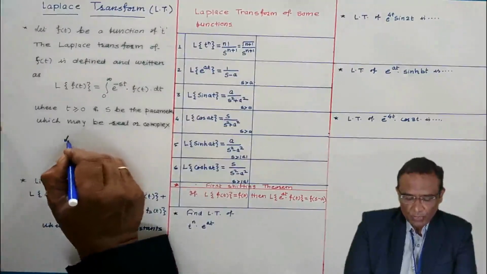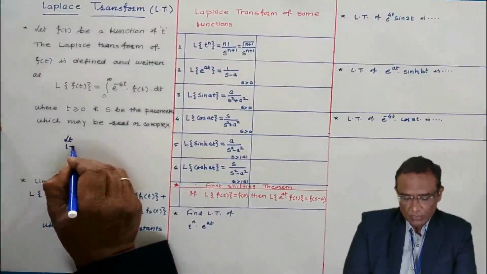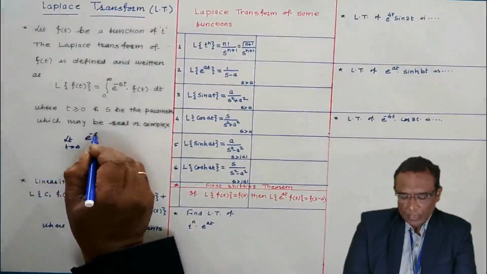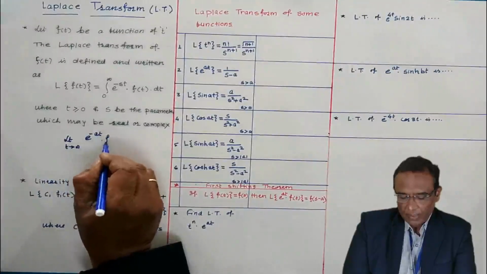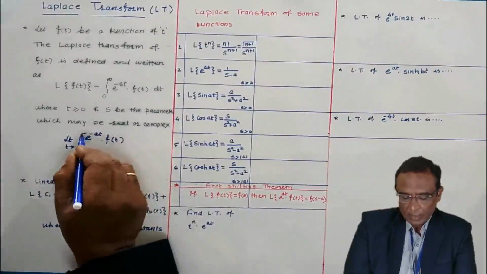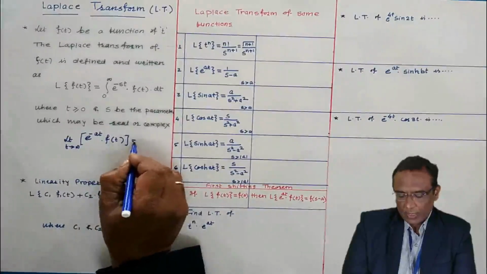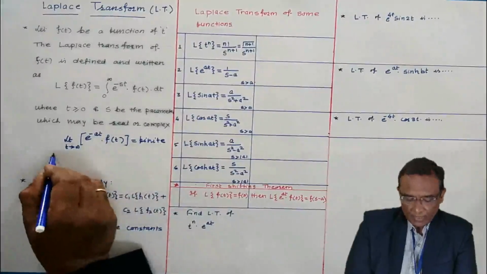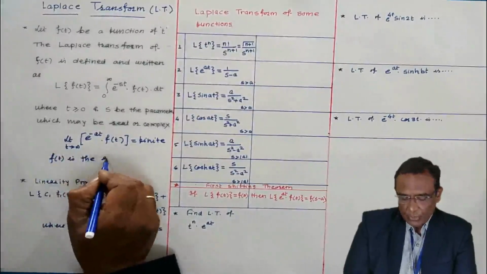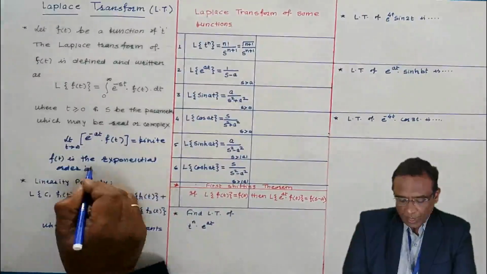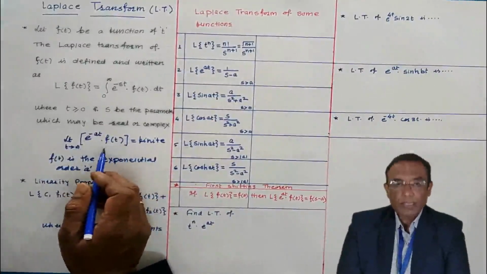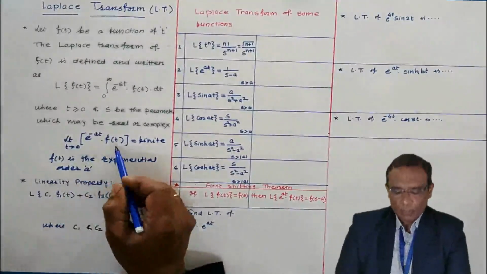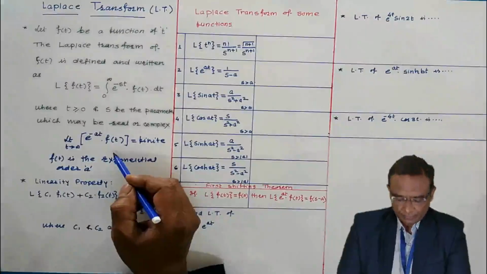For an exponential ordered function, this limit must exist: limit as t tends to infinity of e to the power minus a t times f(t). If this limit as t tends to infinity is finite, then we can say the function f(t) is of exponential order, and if this limit is infinite, then it is not of exponential order. In this way, you can check it. While solving problems, this will not be required to be done.